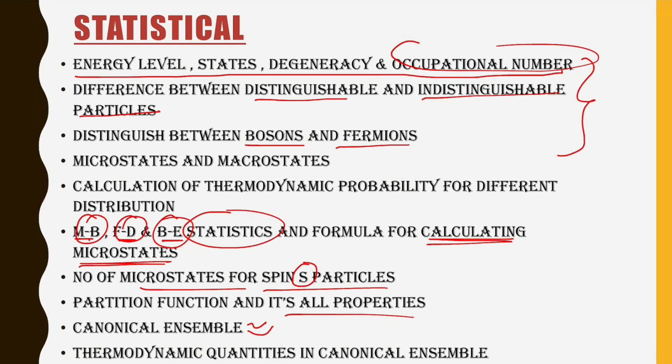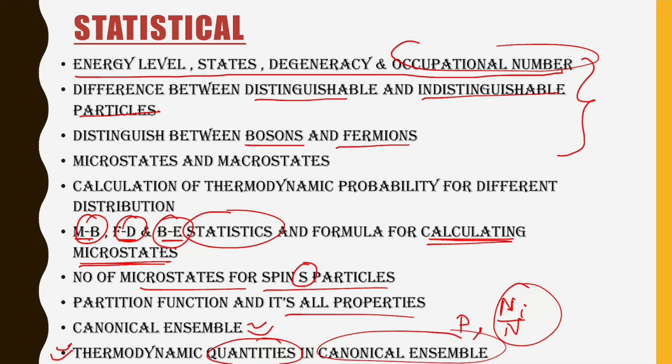Thermodynamic quantities means how we calculate the probability of a particle being in a given specific energy state. After that, how many particles out of n are in that given energy state. And after that we have to study the population of particles in different energy states, the formula for calculating average energy, and lots of things we have to study in this topic, thermodynamic quantities in the canonical ensemble. So this is it for statistical physics, and this is also it for thermodynamics. This much you must study for preparing thermodynamics.